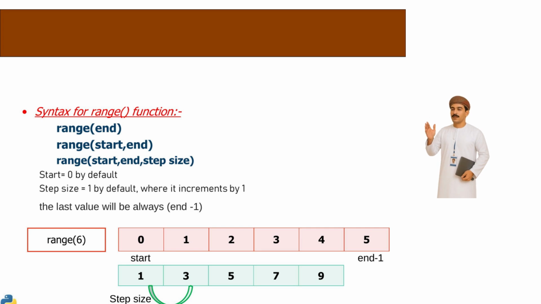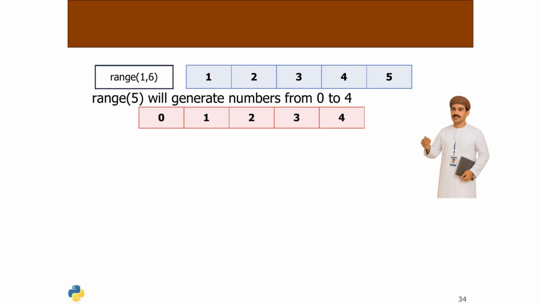Using the range function in a for loop, the sequence ends at end minus 1. For example, range(6) generates numbers 0 to 5. With a specified start and step size, like range(1, 10, 2), it produces 1, 3, 5, 7, 9. This flexibility allows precise control over iteration sequences. Using range(1, 6) generates numbers 1 through 5.